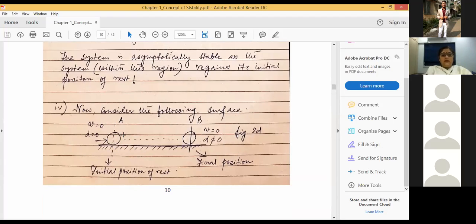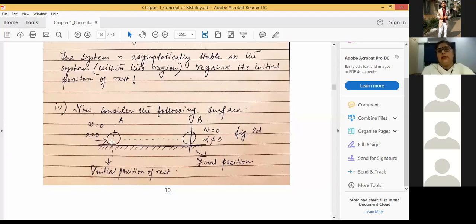The ball will start rolling along this particular surface, and because of the presence of the friction, the ball will stop somewhere at a position B, where again the velocity of the ball will be zero, but the displacement is not zero. The displacement is not zero because the position B is not identical to the position A. So the ball is stopping, but it is not actually regaining its initial position of motion, right? So it cannot go back to its initial zero state.